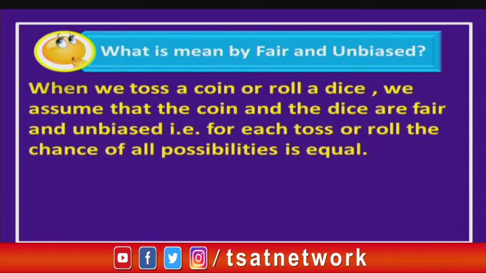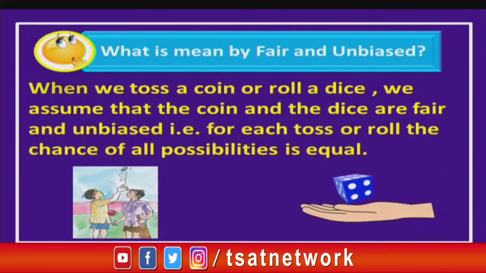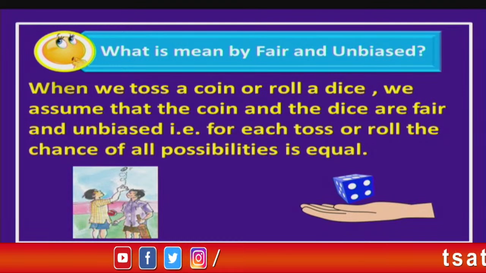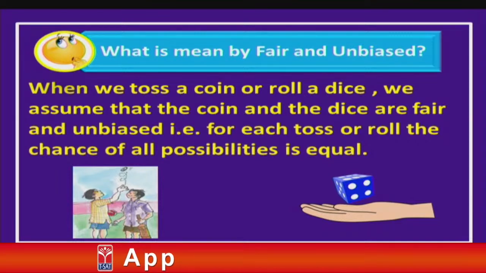So if you notice, when we toss a coin or even roll a dice, we assume that the coin as well as the dice are fair and unbiased, which means for each toss or for each roll of the dice, the chance of all the possibilities is equal. That means, if I toss a coin, the chance of getting head is the same and also the chance of getting tail is the same.